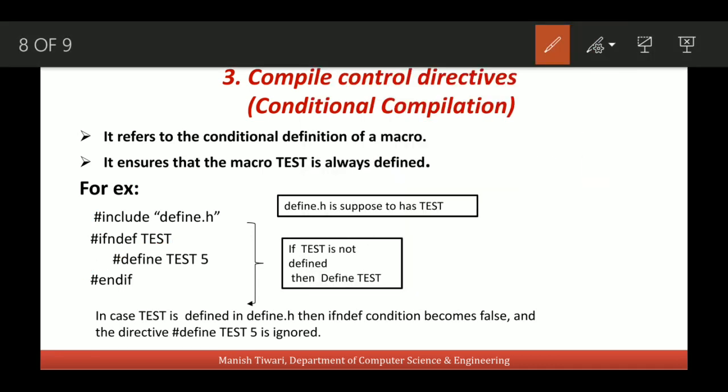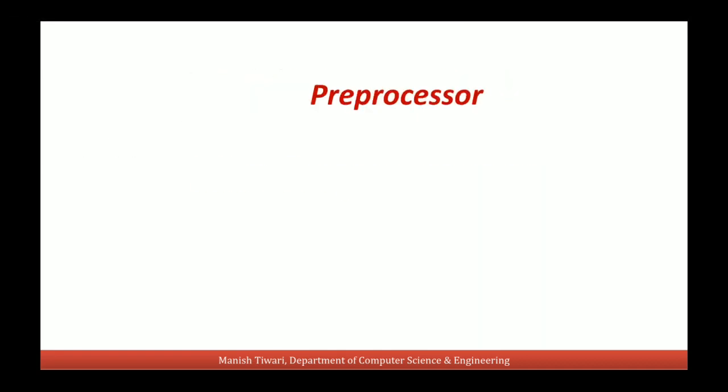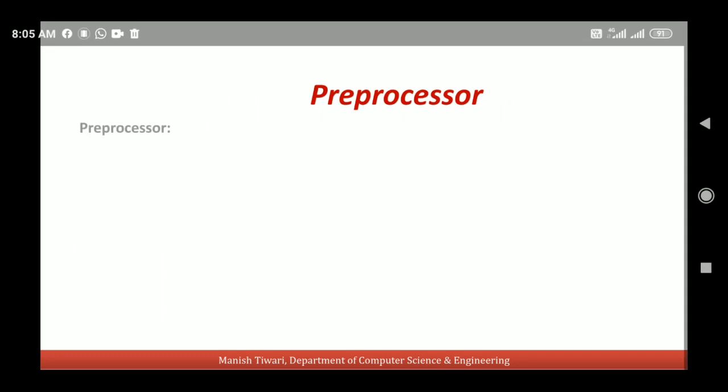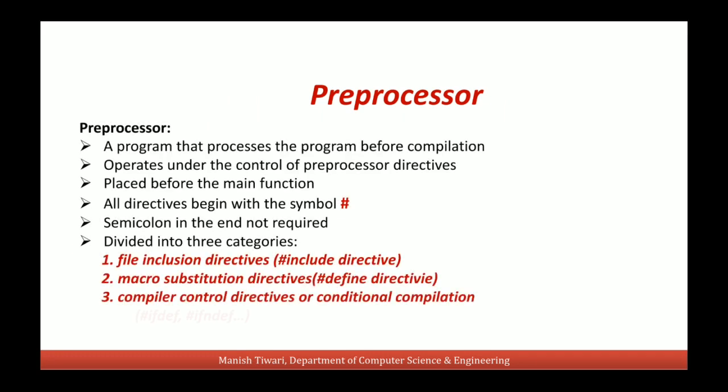So a macro, you can say, is nothing but something we write which will be replaced before the compilation. It is called macro substitution. So it is just like a text substitution. Like we write #include <stdio.h>.